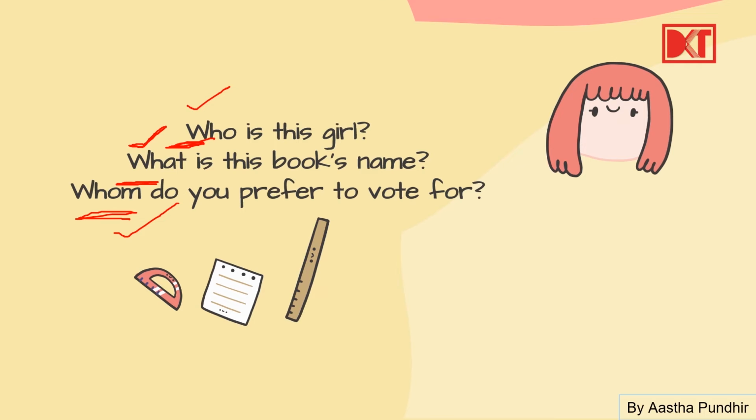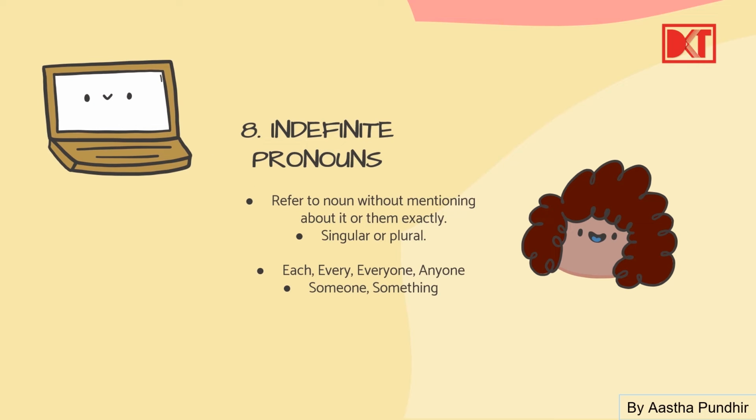All right. Now we have indefinite pronouns. What do indefinite pronouns do? They refer to a noun without mentioning it or them exactly. They don't mention it or them exactly, but they refer to it. We will see how. Now they can be either singular or plural.